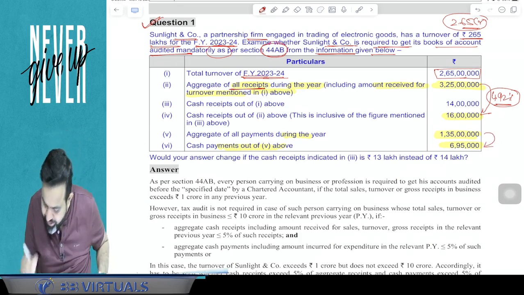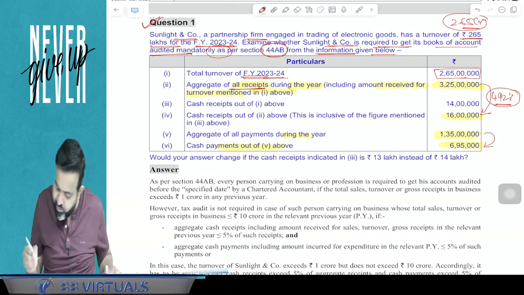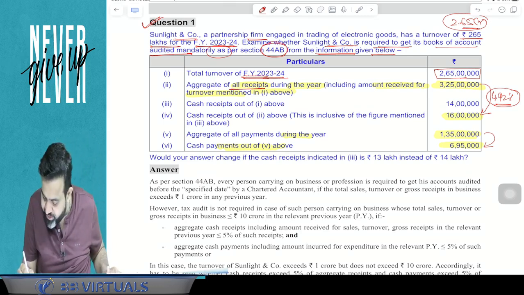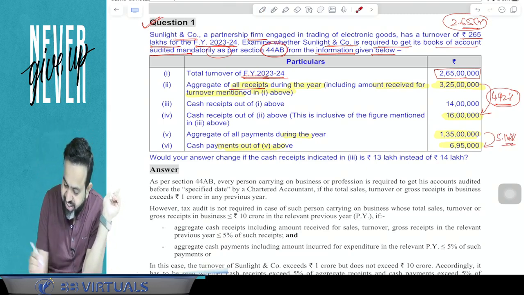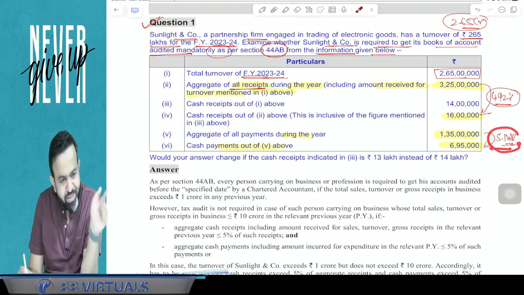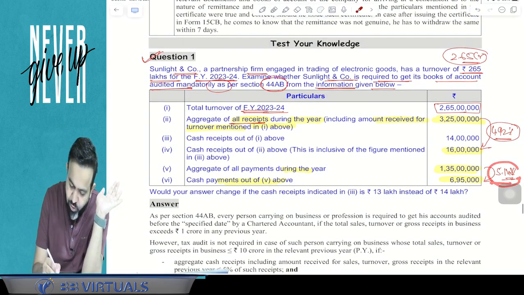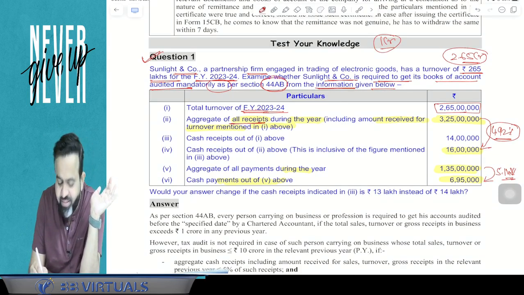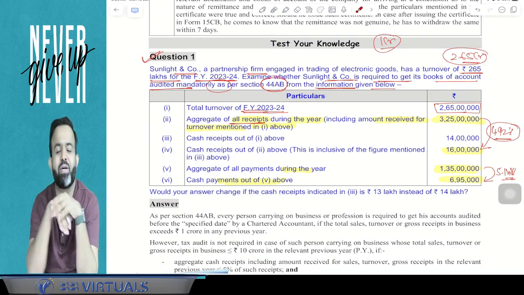So here guys, in your total payment, 6,95,000 divided by 1 crore 35 lakh multiply by 100, it's 5.148%. So here guys, it crossed the 5% limit. It means your turnover limit for audit is only 1 crore that is considered. And here your turnover is more than 1 crore, so audit is required.